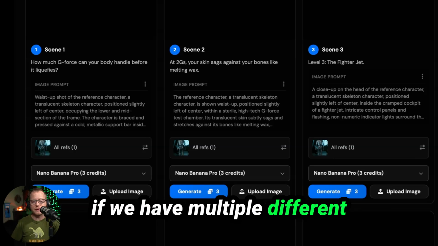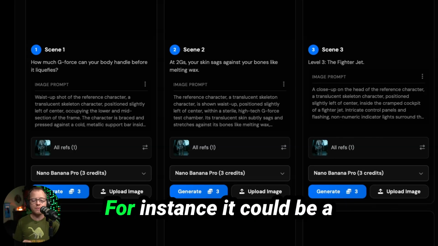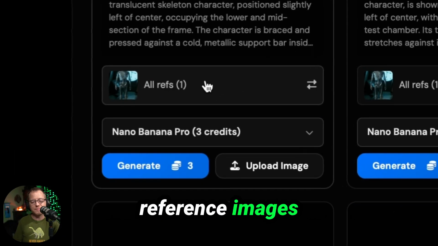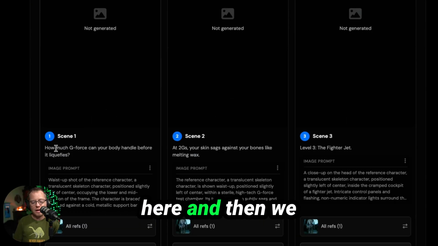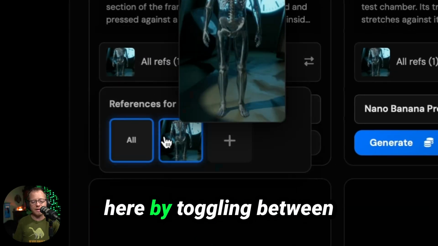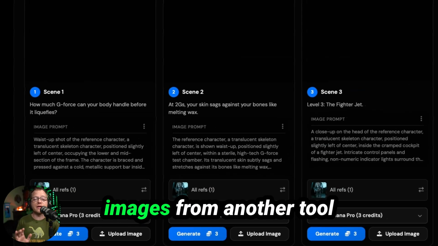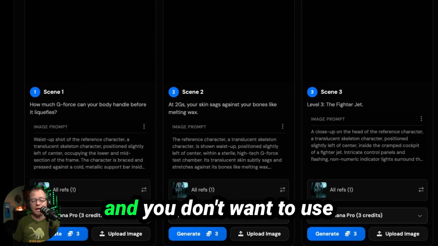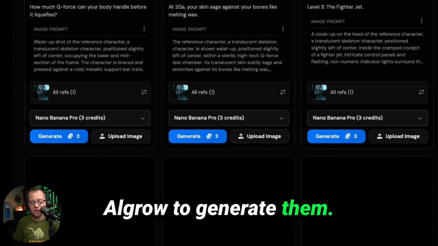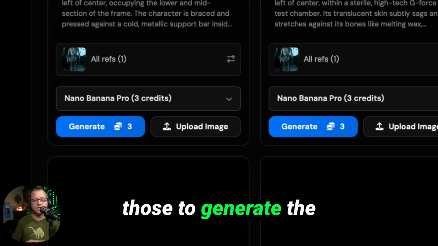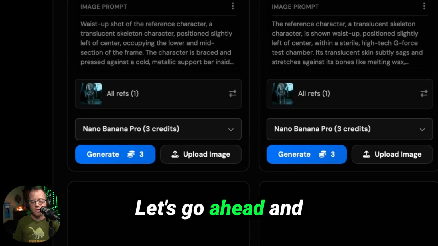If we have multiple different characters in our videos, for instance, it could be a male and a female character, we could have multiple reference images that we upload up here, and then we could access them right here by toggling between the ones that we want to use. And say you have your images from another tool and you don't want to use Algrow to generate them, you could always just upload your image right here, and then it will use those to generate the videos in the next step.